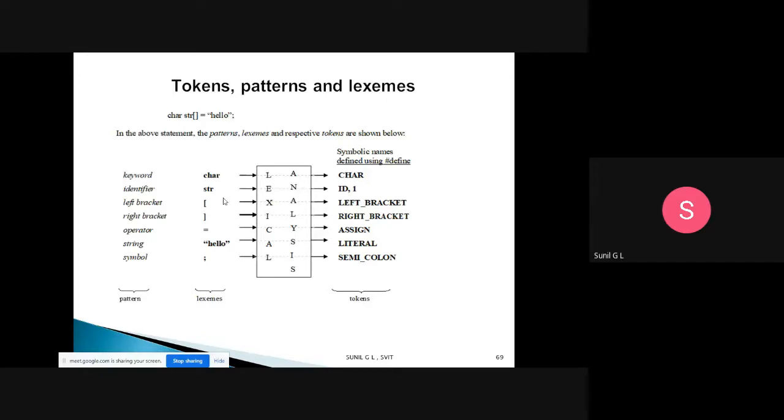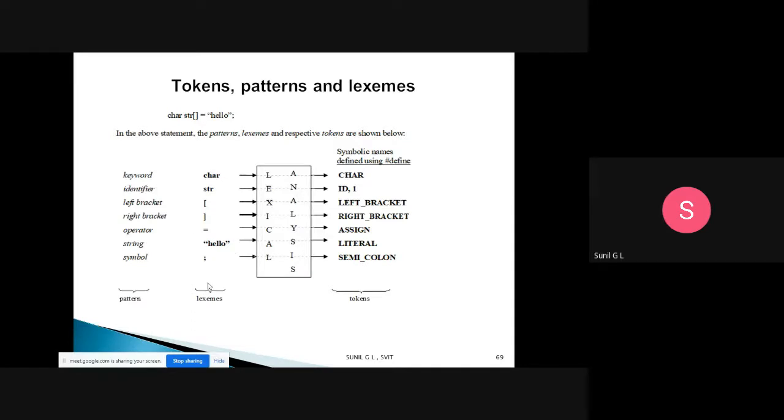These things we will call lexemes, that is a sequence of characters. So char, str, open bracket, close bracket, equal, hello, and semicolon. See how many lexemes there are. These are the lexemes: char, str, open, close, equal, hello, and this one. So we have 7 lexemes.